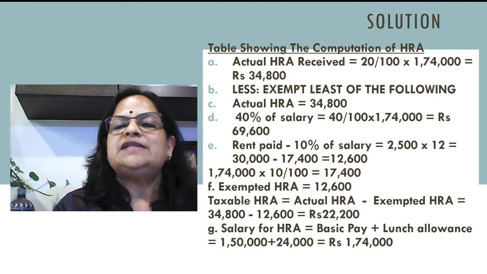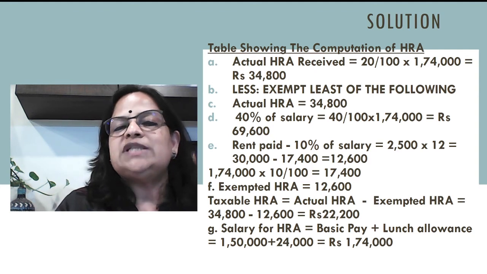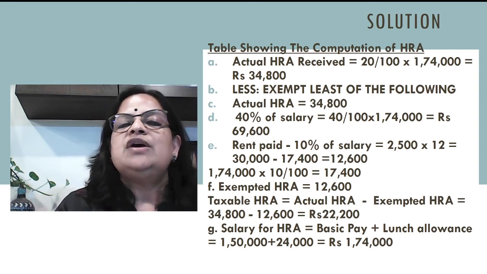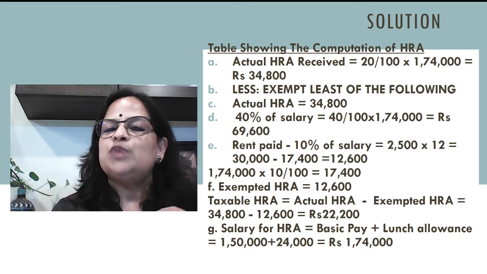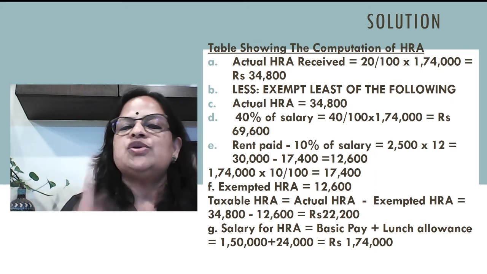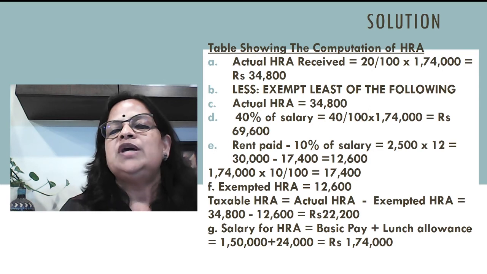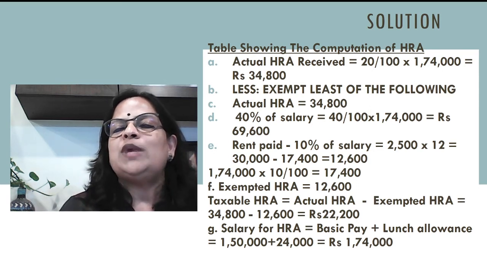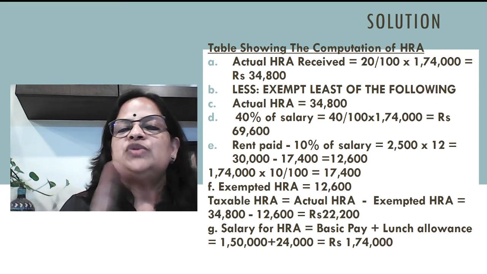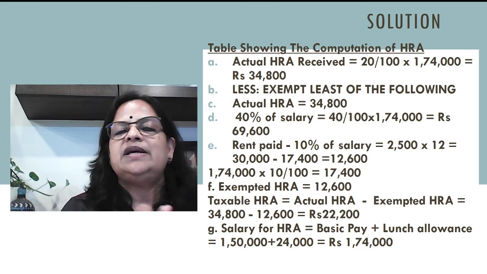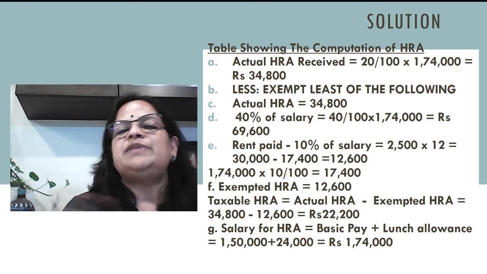34,800. Less exempt least of the following. Actual HRA is 34,800. 40% of salary because he is working in Dharwad. If he is working in Metro, it will be 50% of salary. So 40 by 100 into 1,74,000. So that is 69,600. Rent paid minus 10% of salary.